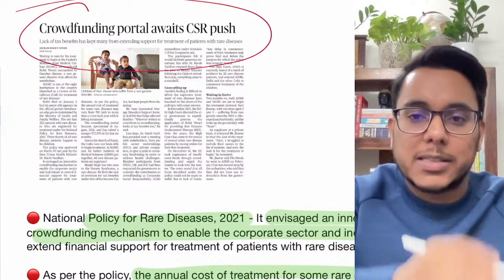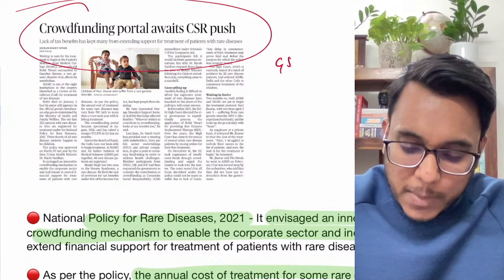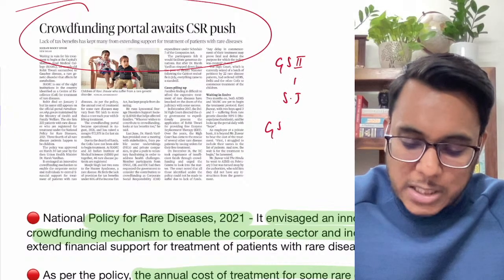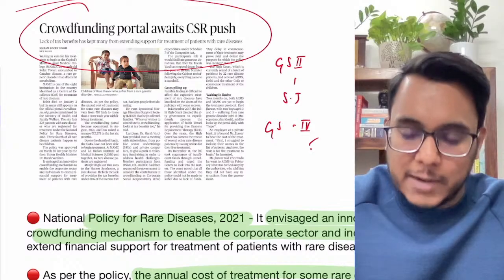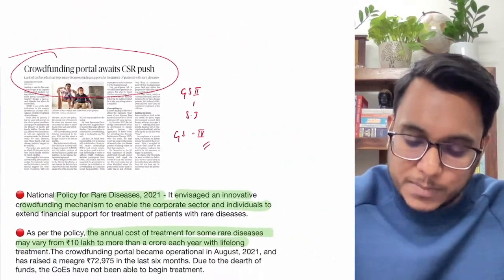Crowdfunding portal awaits CSR push. Now this particular article is very much important. GS paper number 2 social justice, and GS paper number 4 ethics. This article will be very much important. Now understand, guys, first of all the background.